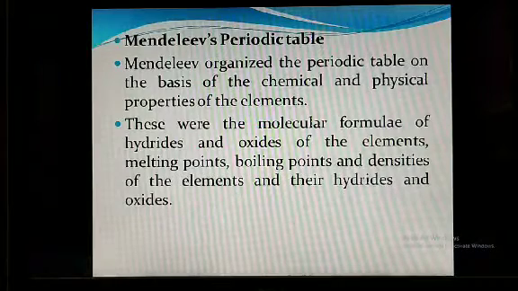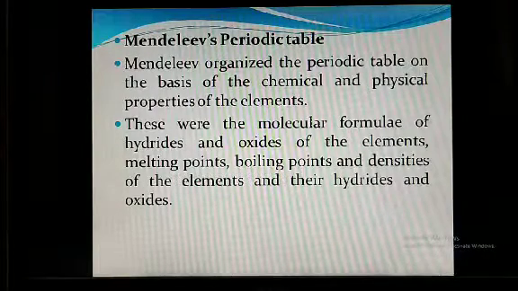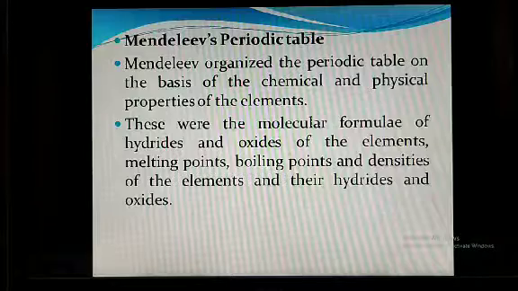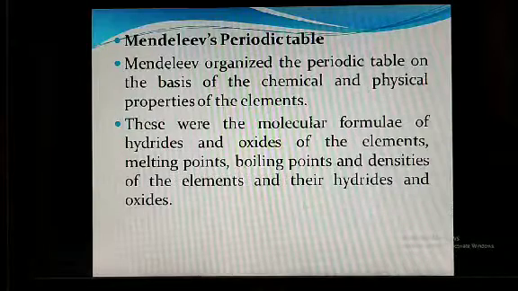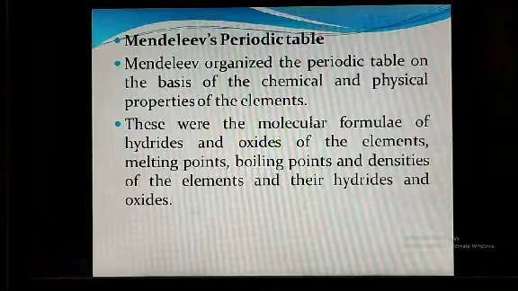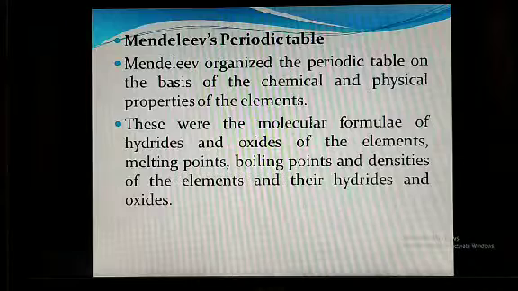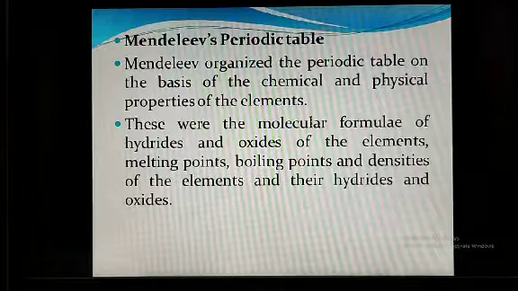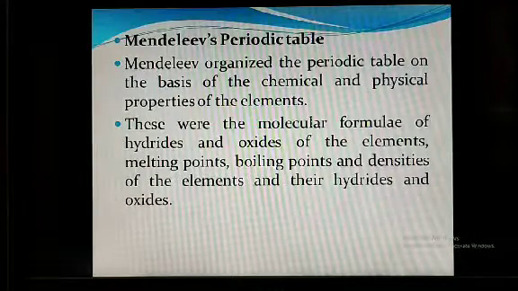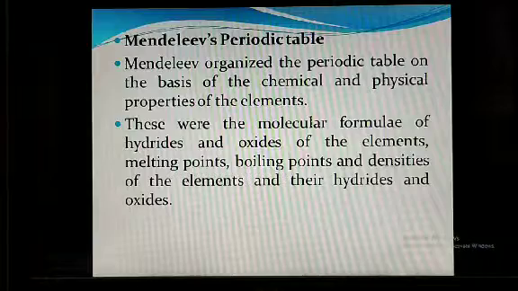But he was also unable to give the explanation. Newlands placed two elements in the same box to accommodate all the known elements in the table. So what happens in this table?